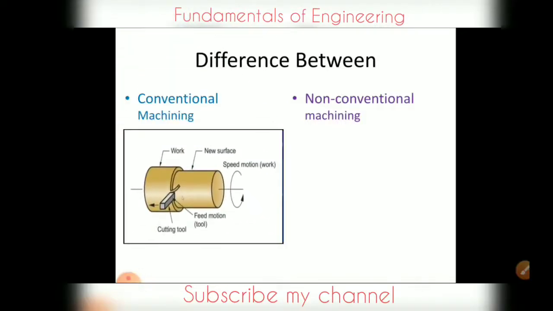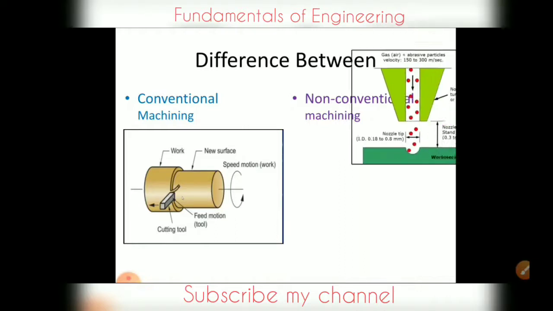As we see, in conventional machining process, we are removing the material, or getting a new surface, when we apply the feed motion to the tool, and with the application of cutting forces we are removing the material from the workpiece to get the new surface, and this material is removed in the form of chip. So there we are getting contact with the surface with the application of the cutting tool to get the new surface.